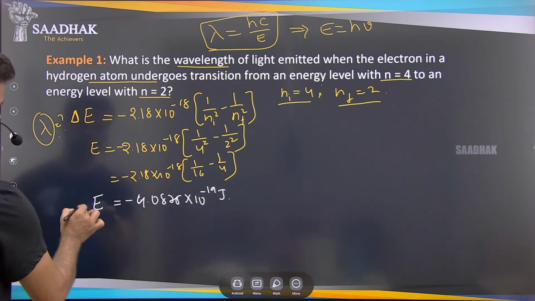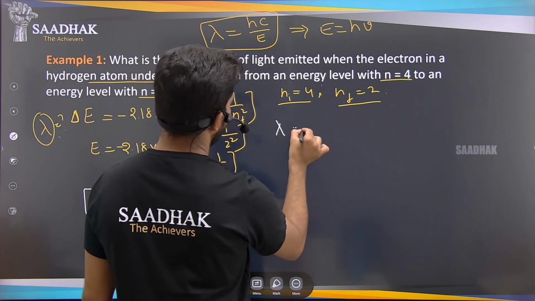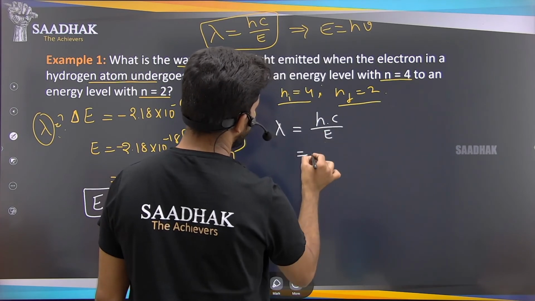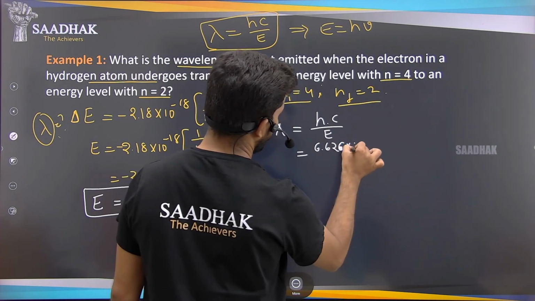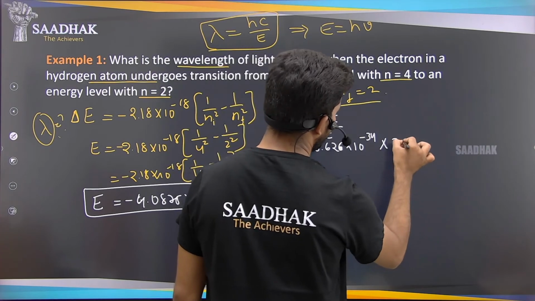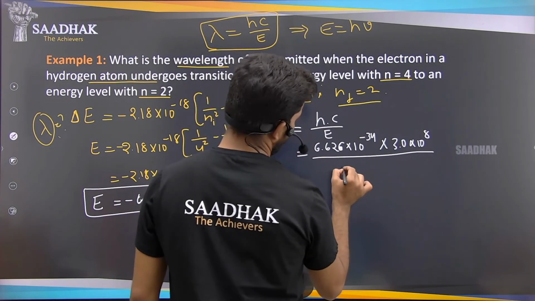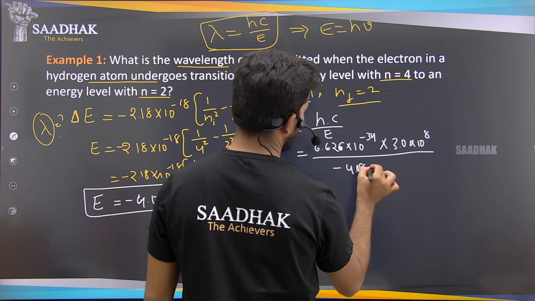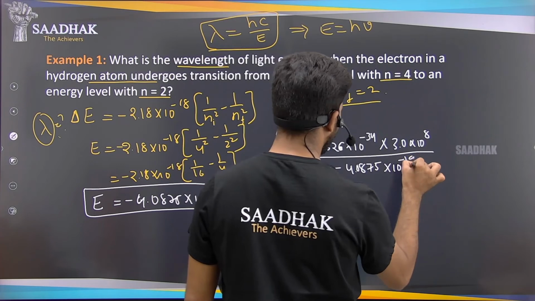After getting this energy, now by using the formula, wavelength is equal to h into c by E. What is h? h is Planck's constant, 6.626 into 10 to the power of minus 34, into c value 3.0 into 10 to the power of 8, divided by E. The E value is minus 4.0875 into 10 to the power of minus 19.